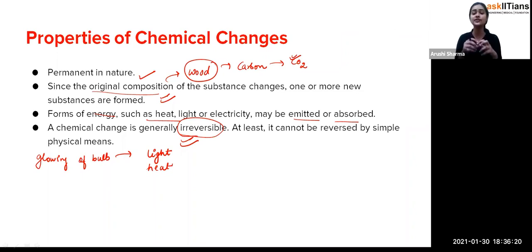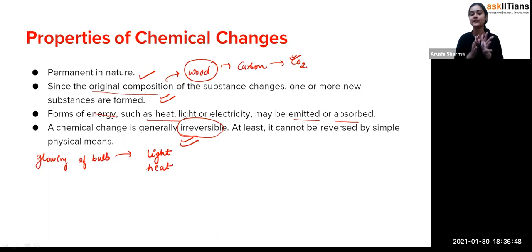Exactly. And even though there is no change in shape and size, what you have to focus on is that when anything can be reversed, these are the reversible changes, and when anything is very permanent, those are the irreversible changes. Okay, so that's how it is: reversible, irreversible, physical and chemical. You just have to be very particular about their points. You don't have to be confused with all of these things. That is why I have asked this question here.